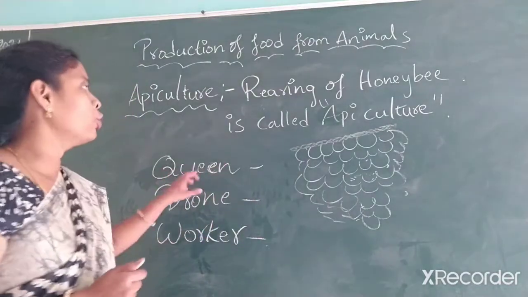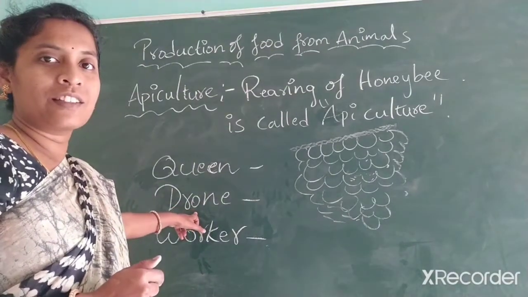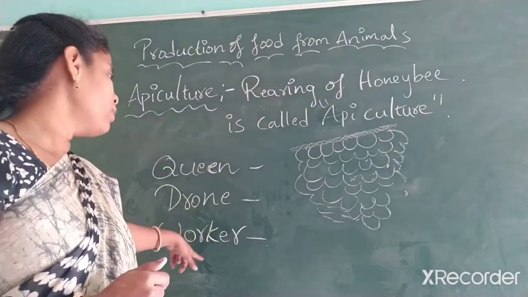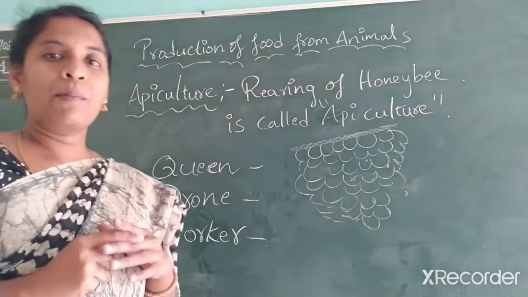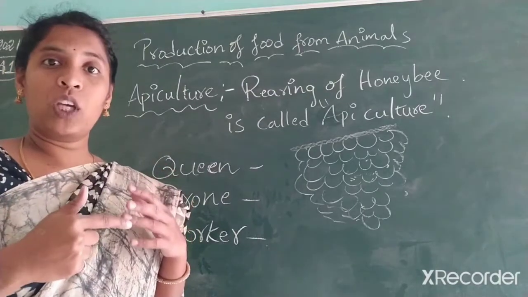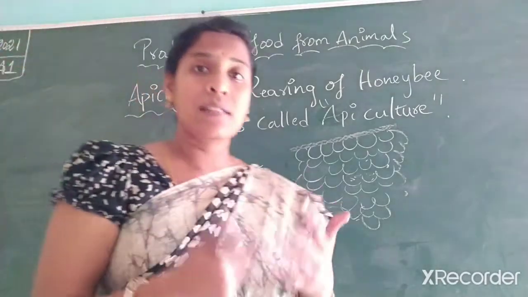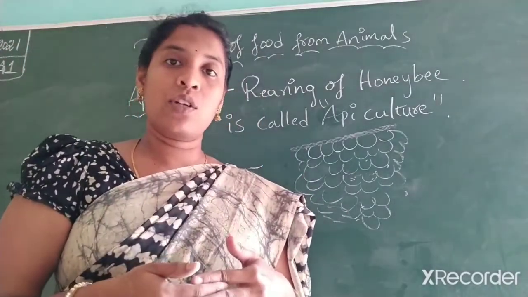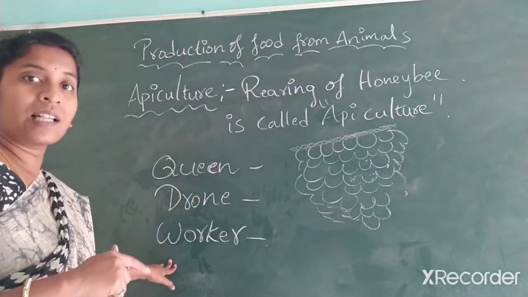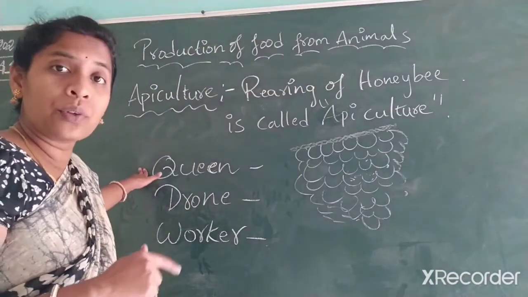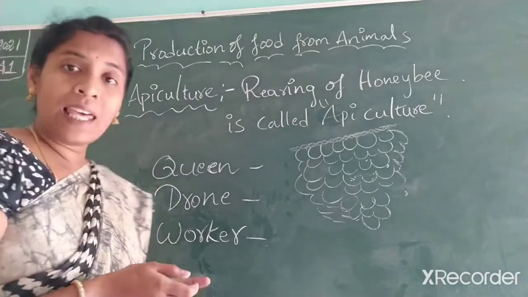So just now I told you, queen honeybee lays eggs. Drone honeybee is male. Then worker is also a female. Then why did it become a worker? The bee which becomes a queen can lay eggs, and the females which can't lay eggs, are sterile and can't give birth to the next generation, all become workers. Is it clear? So again I'll repeat it. Queen honeybee is female and lays eggs.